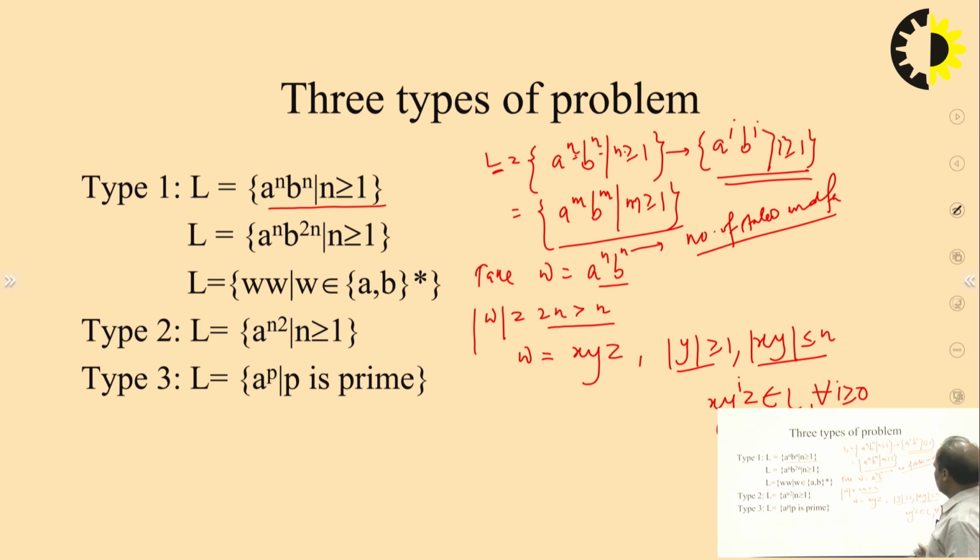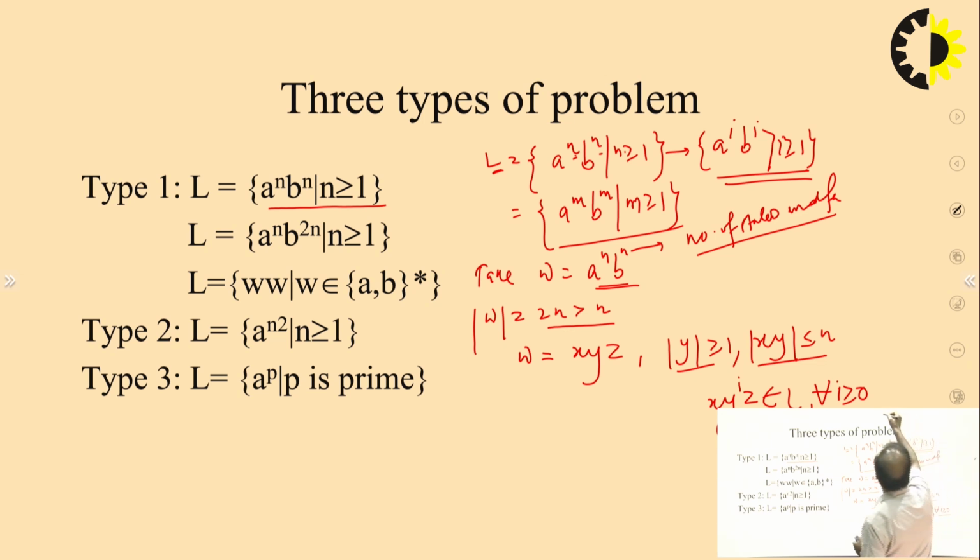Clear, class? Okay. So we are going to assume, on the contrary, that this is regular. If it is regular, then we take w and divide it into parts. So what can y be?